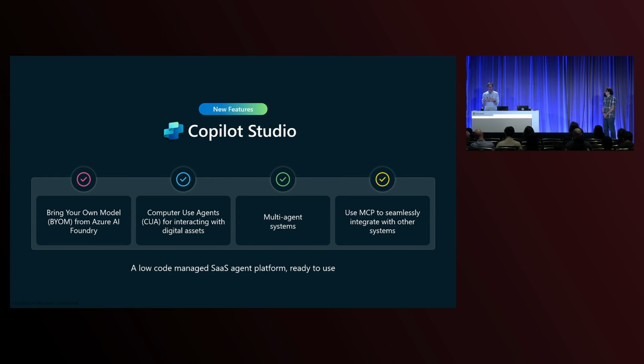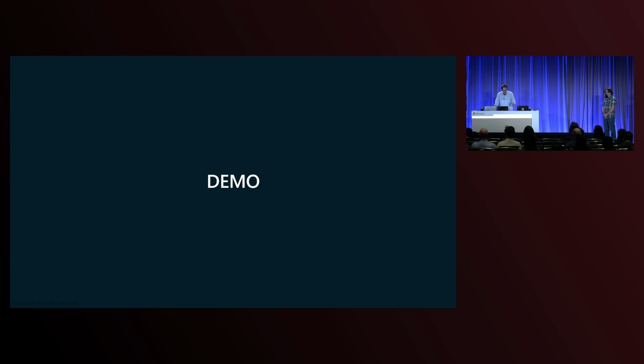Third, Copilot Studio agents now support agent-to-agent interactions. Again, I think that's a theme of Build this year, so we'll look at that. And then finally, you can use MCP, or Model Context Protocol, to connect your agents up with other servers that are out there and connect them with both first and third-party systems. So why don't we just go ahead and jump right into a demo.